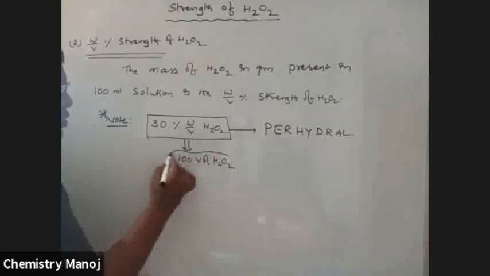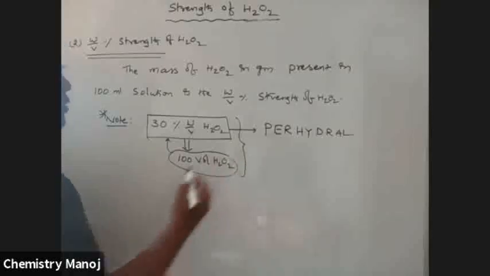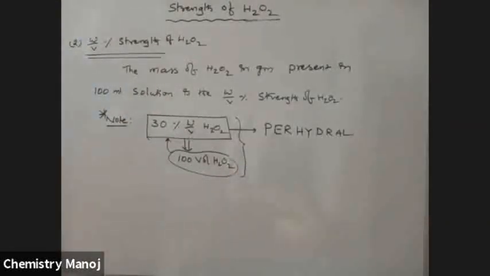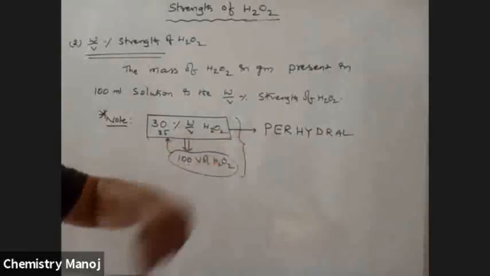So 100 volume H2O2 means 30% weight by volume. These two are collectively called perhydrol. When perhydrol is taken, it means 30% weight by volume H2O2, or 100 volume H2O2, is taken. In particular it is 30.35%, but roughly we take 30%. 30.35% weight by volume H2O2 is nothing but 100 volume H2O2, which is commonly called perhydrol.